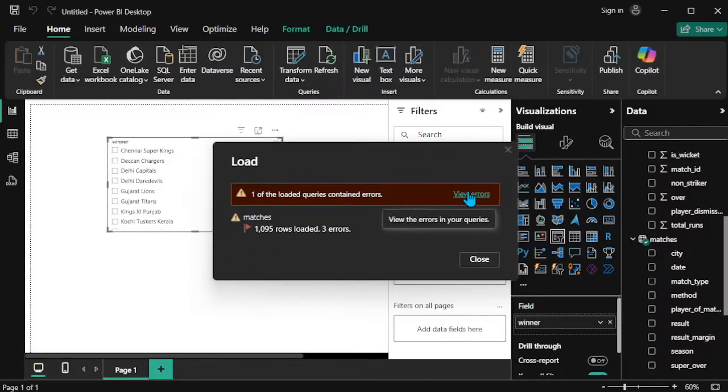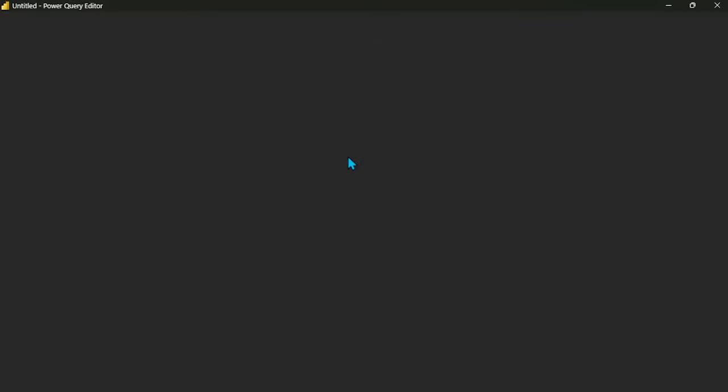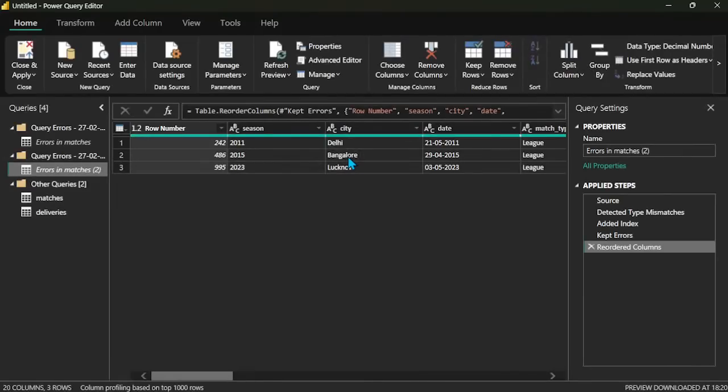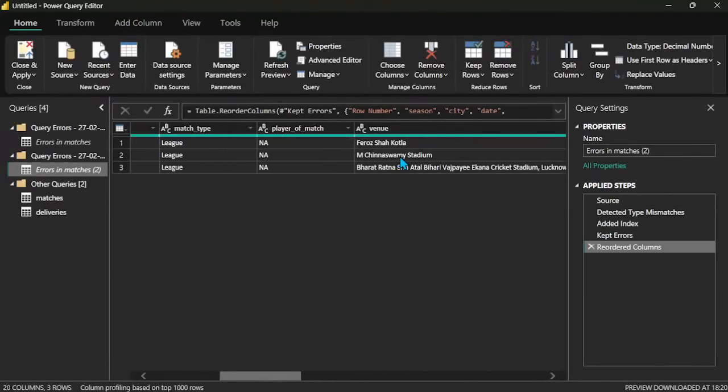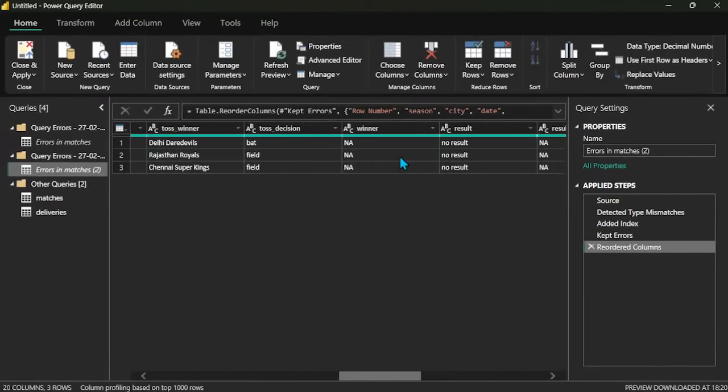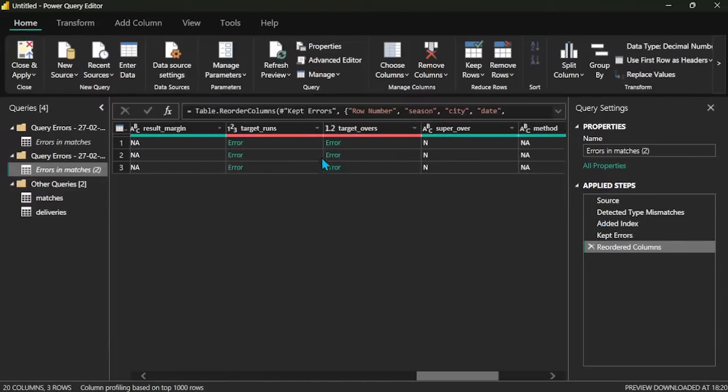Okay, again it's getting an error. So what is the error? Okay, same error. I think the same columns have errors, the target run and target over.